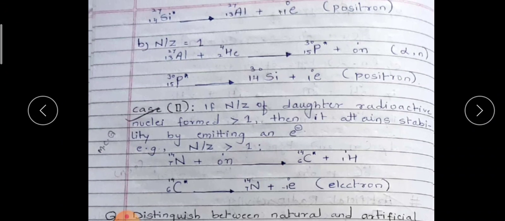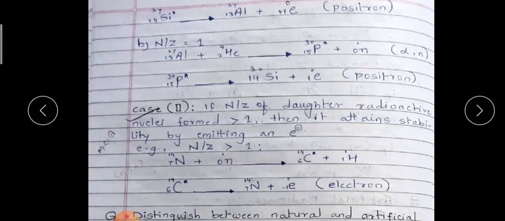Another example is again an alpha n type of reaction. Aluminium is taken, and it gives phosphorus. Phosphorus on further disintegration emits a positron and gives the formation of silicon.